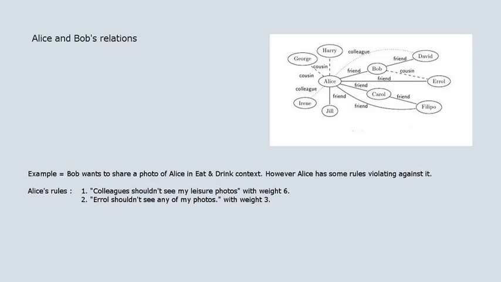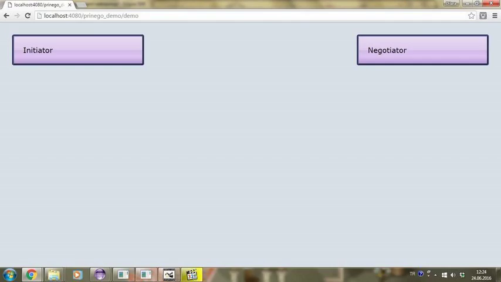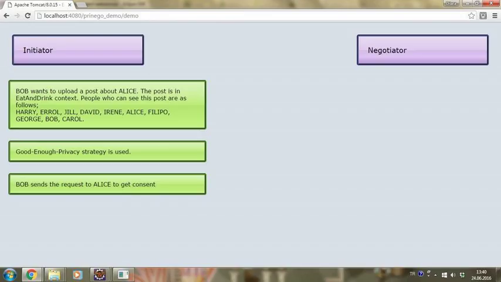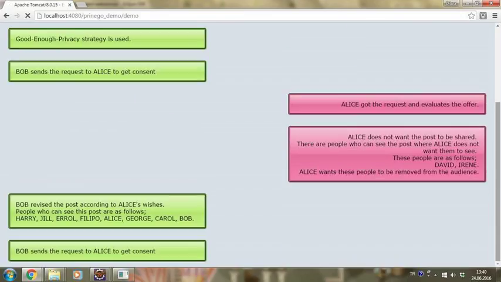We run this example with all three strategies one by one in the system. System outputs messages about the current situation, and we have created a simple page that shows these messages. Left side is for messages from the initiator, and the right side is for the messages from the negotiator. Firstly, we use good enough privacy to negotiate. This strategy is based on negotiator sending its rejections, starting from the most important one.